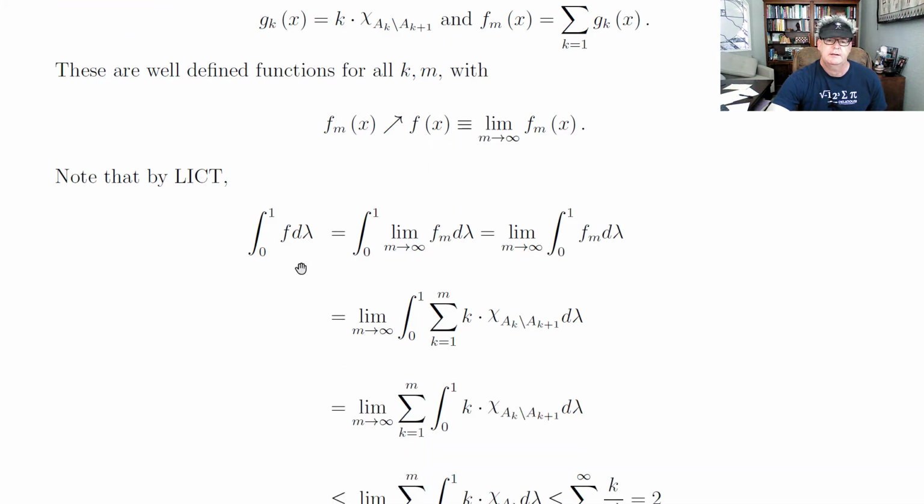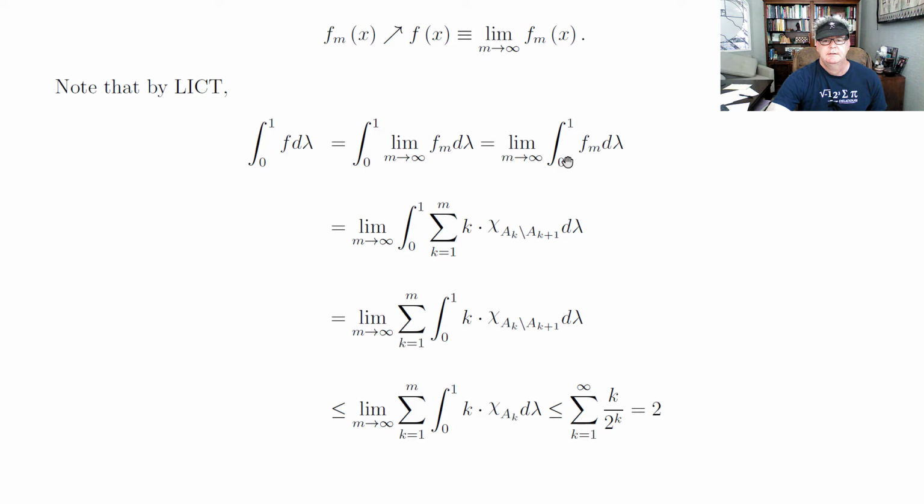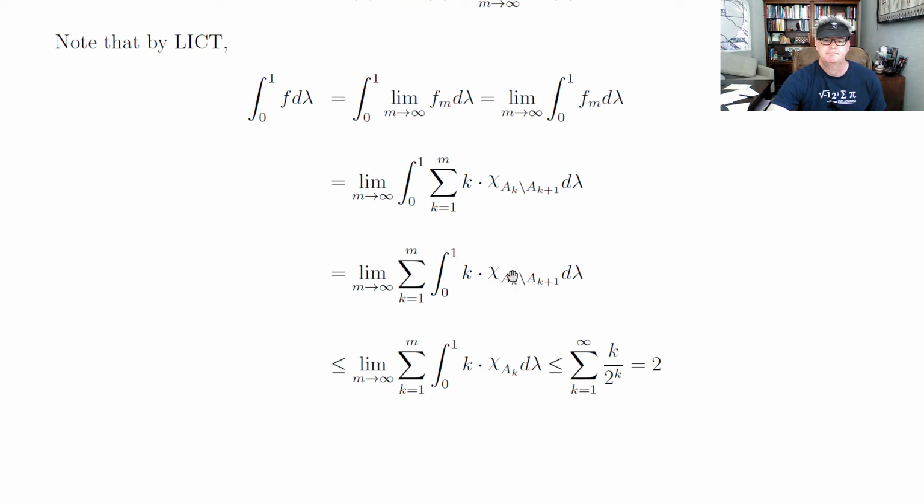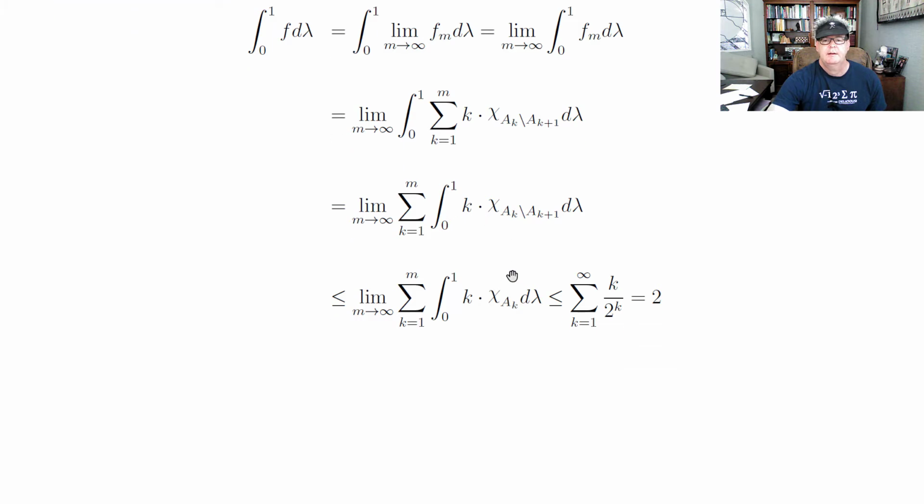And if I did the integral of f, well, it would be the integral of the limit of fm, which is the limit of the integral of fm, and fm's this, but you can change this integral and sum. There's a finite sum here. And then this integral, now these are all disjoint sets.